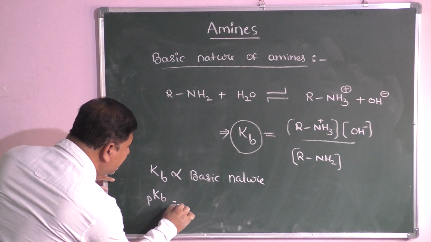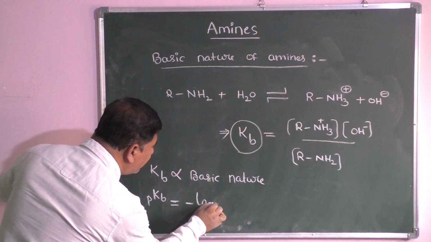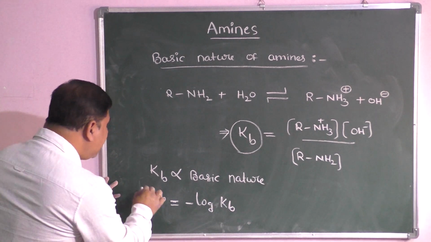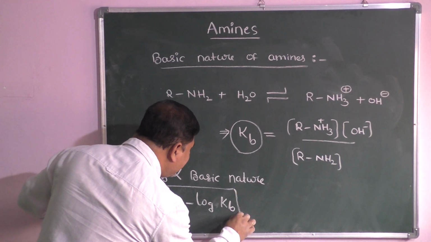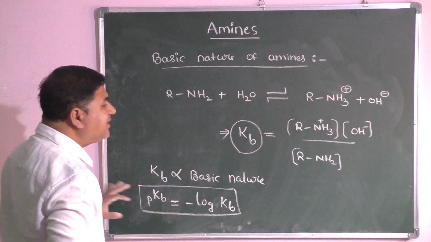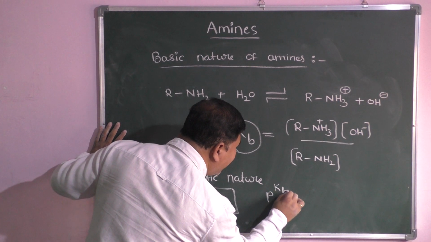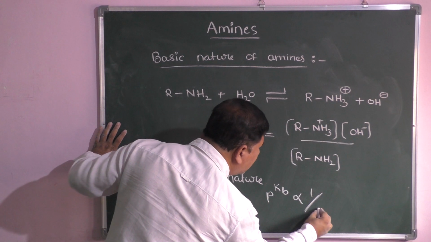pKb. Obviously pKb equal to minus log of Kb. So minus logarithm. That's why depending on pKb values also you can identify the basic strength, that is, pKb values are inversely proportional to basic strength.